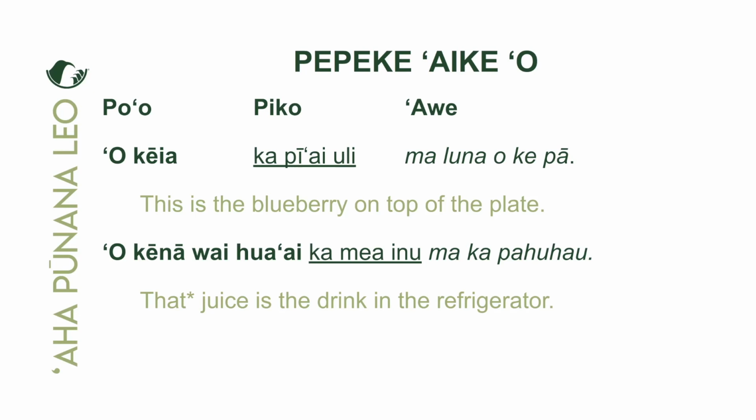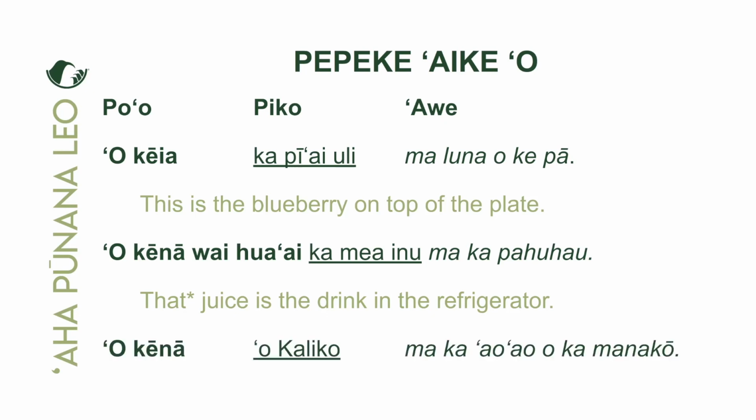That juice is the drink in the refrigerator. Okay, that juice, not the juice on the table outside of the house on the patio. That juice, that one right here, because kena means near the speaker, is the drink in the refrigerator. Okay, so the emphasis gives us clues to what's important in this sentence. Yeah. So maikai ho'omau. Another thing that we could say is okena o kaliko maka au au o kamanako.